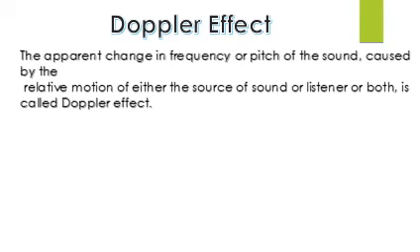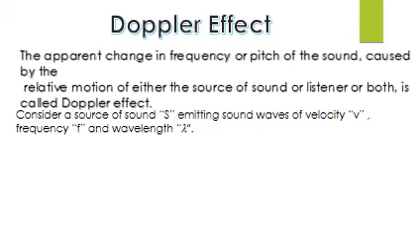So basically we have three cases: the first case in which the source of sound is moving, the second in which the listener is moving, and the third in which both sound source and listener are moving. So this is known as Doppler's effect. Now we are considering a source of sound S emitting sound waves of velocity v, frequency f, and wavelength lambda.